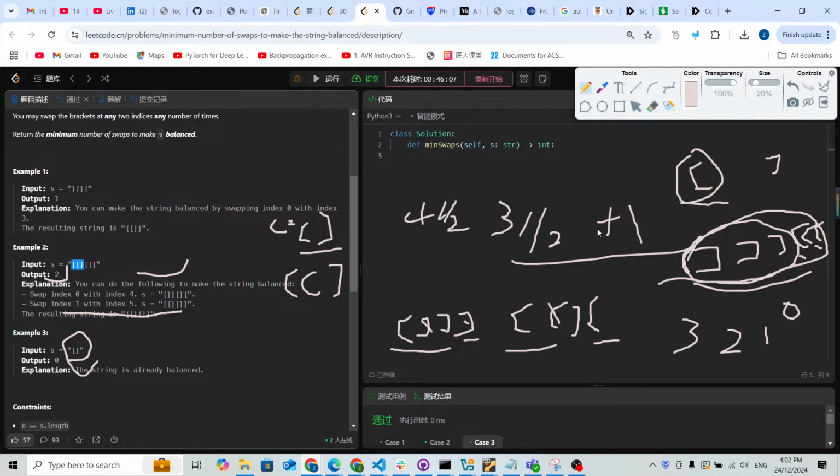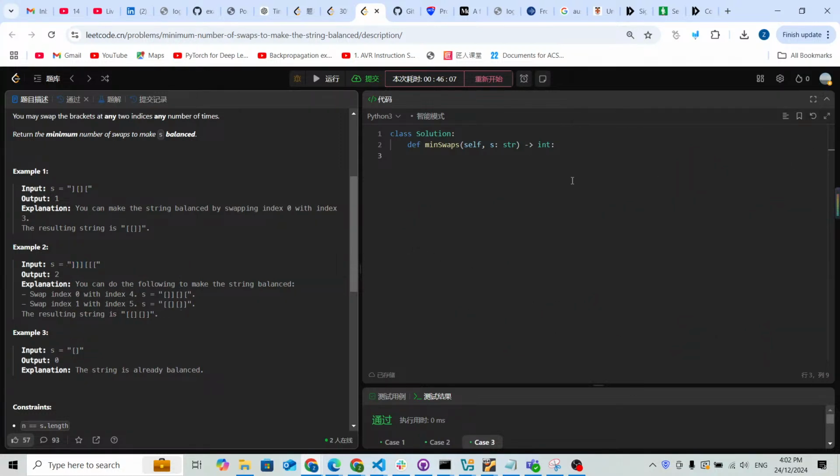We don't need 2 plus 1. Now let's just use this kind of idea to solve the problem. So we're gonna define a diff and the result. From the beginning, the diff is gonna be 0 and the result is gonna be 0. Now we're gonna check the brackets one by one.